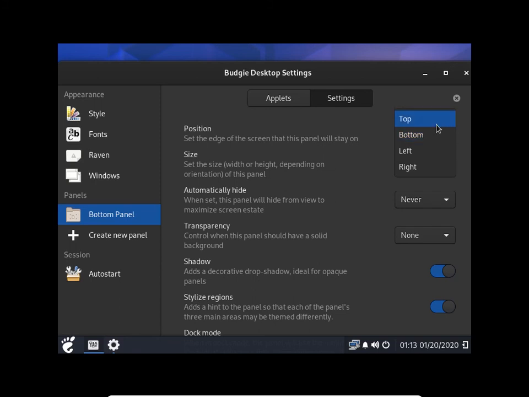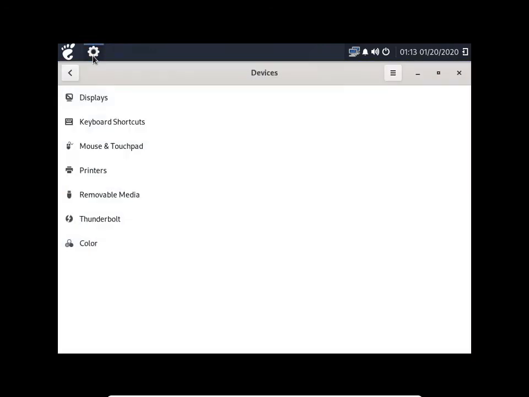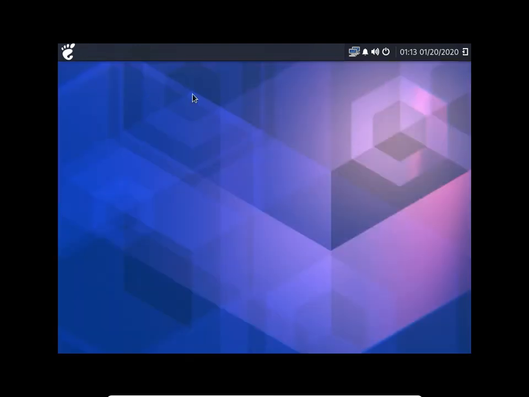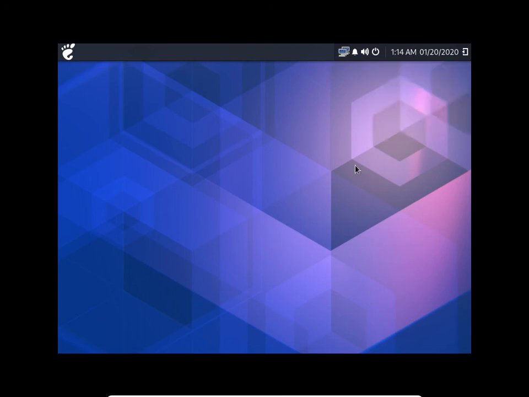In the one I was playing with, I had moved it to the bottom and left it there. But there's a lot of settings that you can change that you couldn't have changed by default if we hadn't installed those extra things. And like I said, the sound works, your notifications, you can change the way that looks. If you don't like the 24-hour time, preferences, don't use 24-hour time. It's a really neat desktop. I was going to look at the backgrounds.